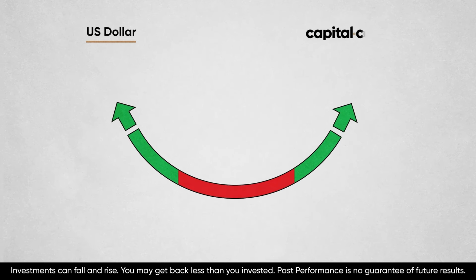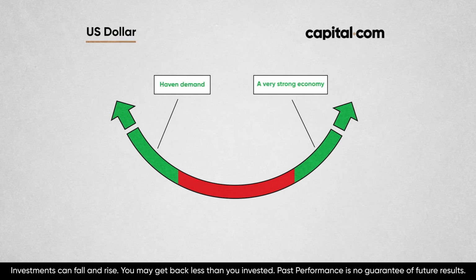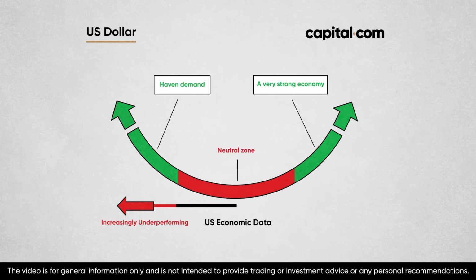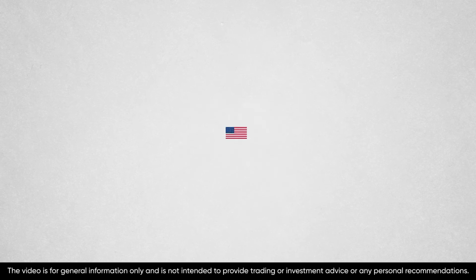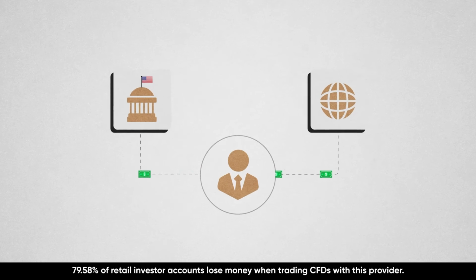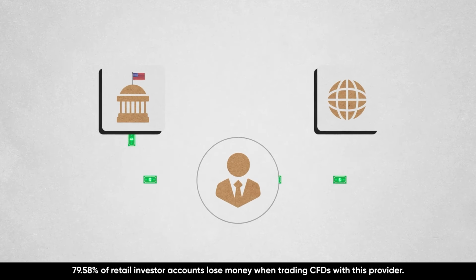It's long been said that the US dollar appreciates when the US economy is weak and when it's strong. This is called the dollar smile theory. When it's weak, investors tend to flee to safety, and that has long been US Treasuries and US dollars. And when it's strong, optimism often drives rallies in US equities. But this is a crisis of confidence in the US itself. For the first time, a major global risk is causing capital to flee from the dollar, not to it. The traditional playbook is being rewritten.